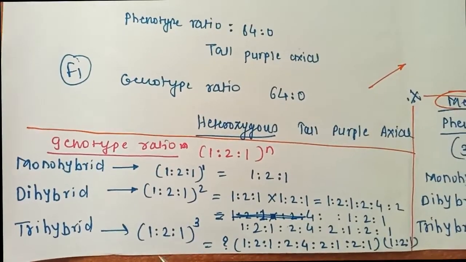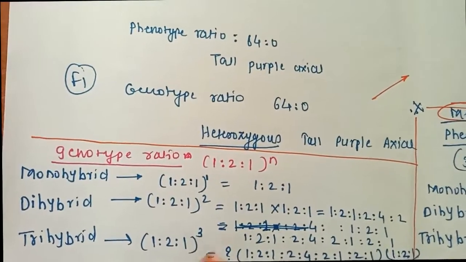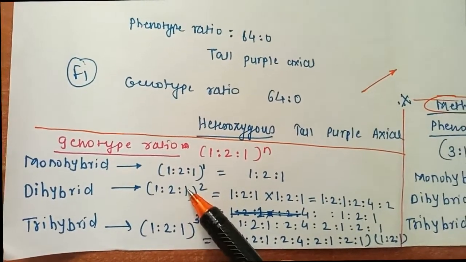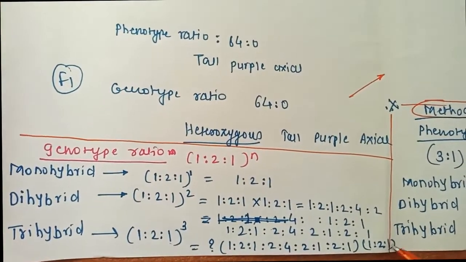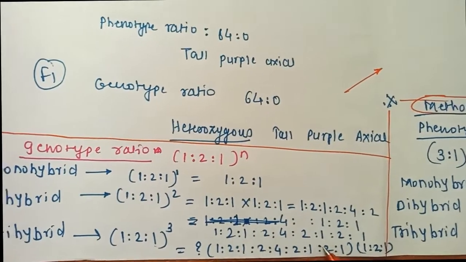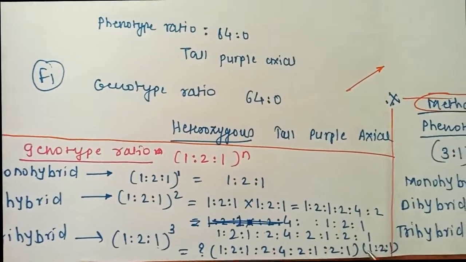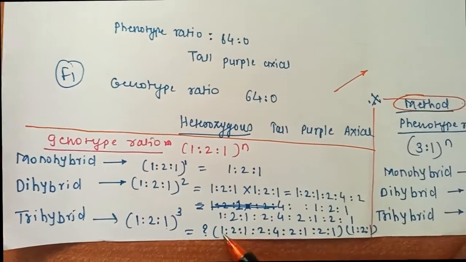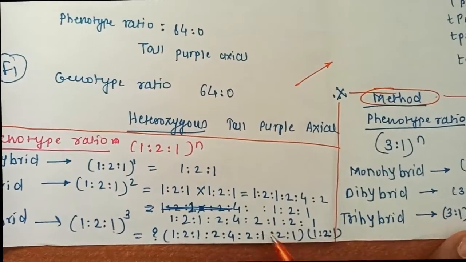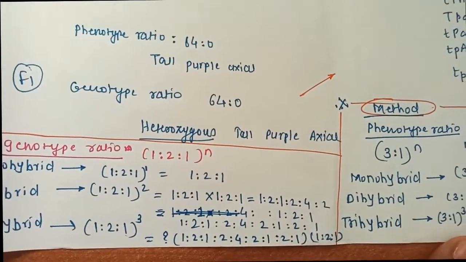Now trihybrid, (1:2:1) to the power of 3. For the dihybrid you already found it, so write down the 9 and then into 1, 2, 1. Again you have to multiply, 1 into all, 2 into all, and 1 into all. Please find it out. So 9 3s are 27 elements you will get.